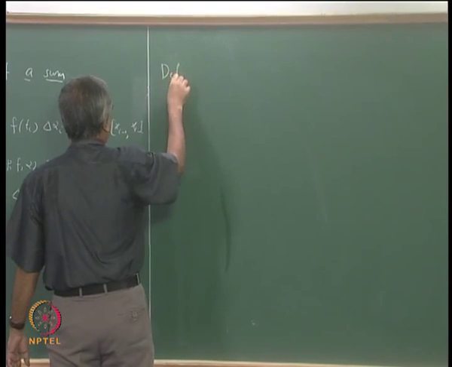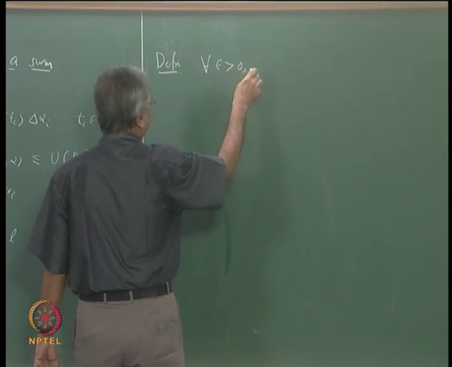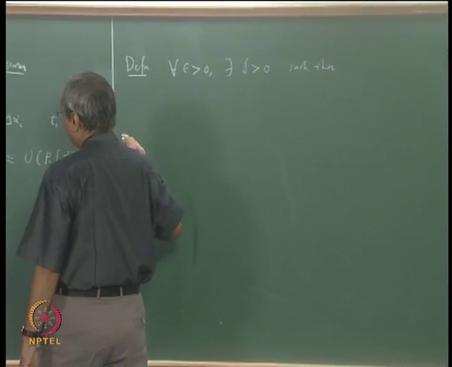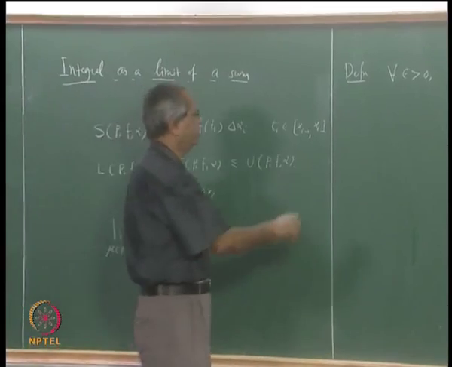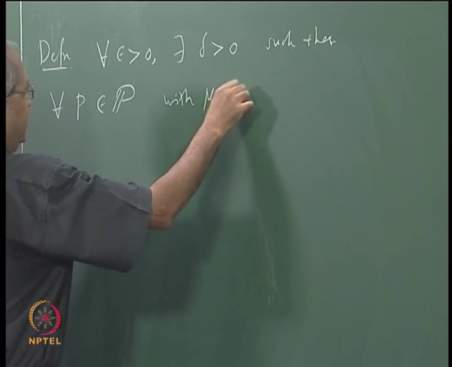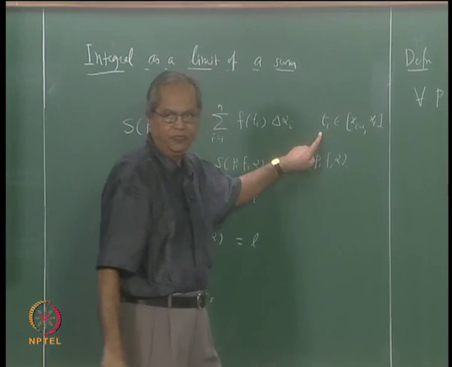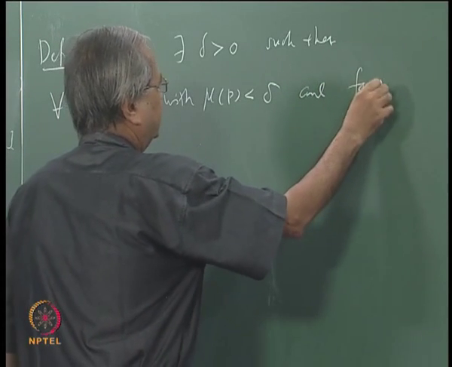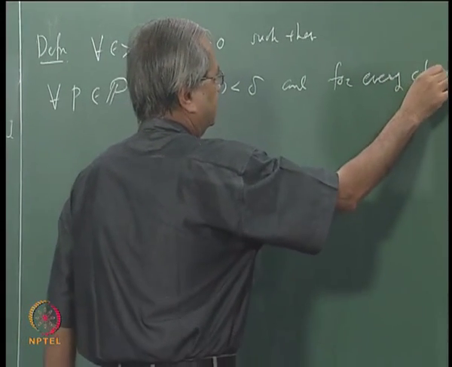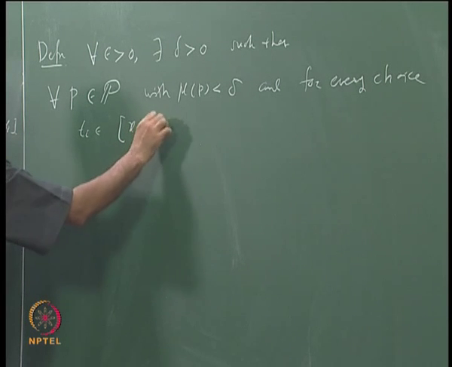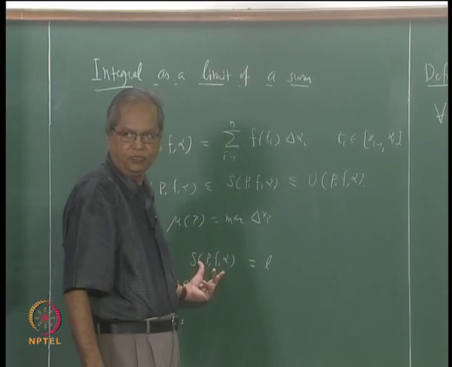Definition: for every epsilon bigger than 0, there exists delta bigger than 0 such that, for every partition P with mesh of P less than delta, remember the script P we have been denoting as the set of all partitions on [a,b], and for every choice of t_i in the subinterval [x_{i-1}, x_i], the difference between this number L and the Riemann-Stieltjes sum should be less than epsilon.